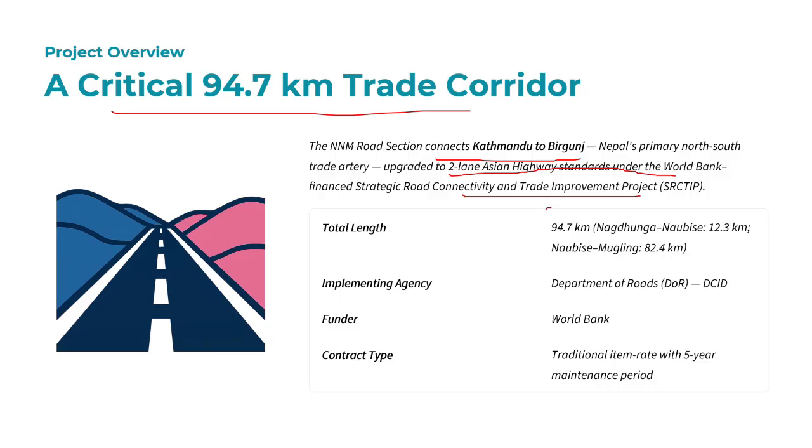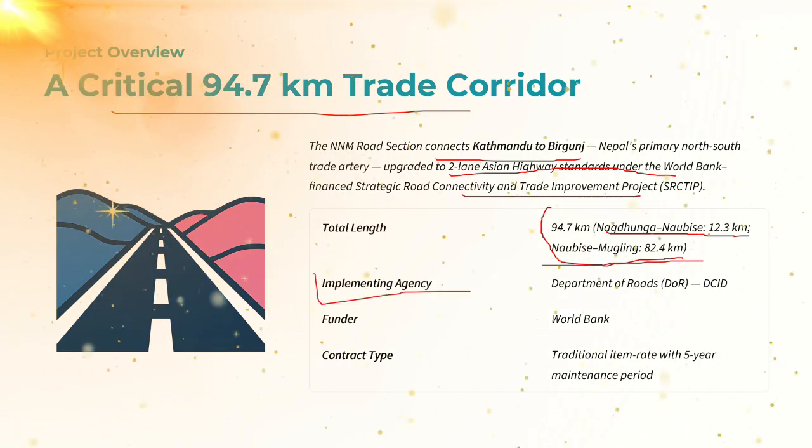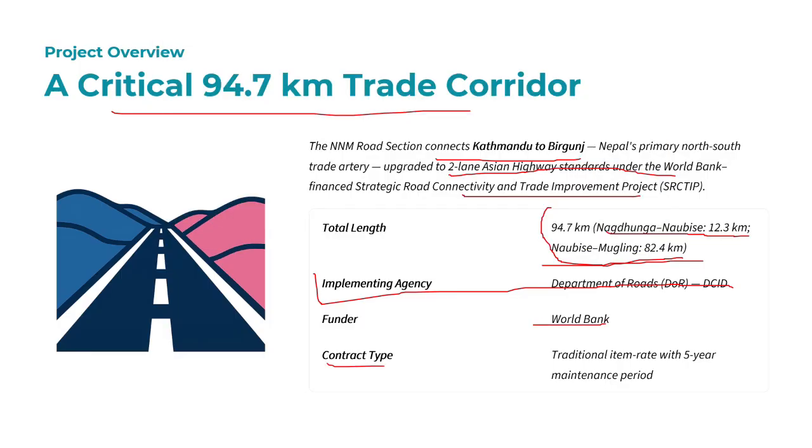The total length is 94.7 km. Nagdhunga to Naubise is 12.3 km, and Naubise to Mugling is 82.4 km. The implementing agency was the Department of Road, Nepal government, and it was funded by the World Bank. The contract type was traditional item rate with a 5-year maintenance period.